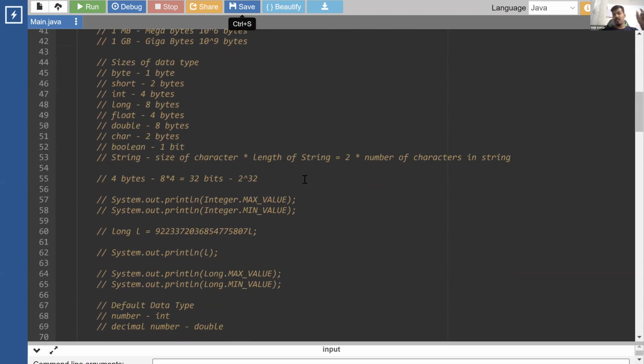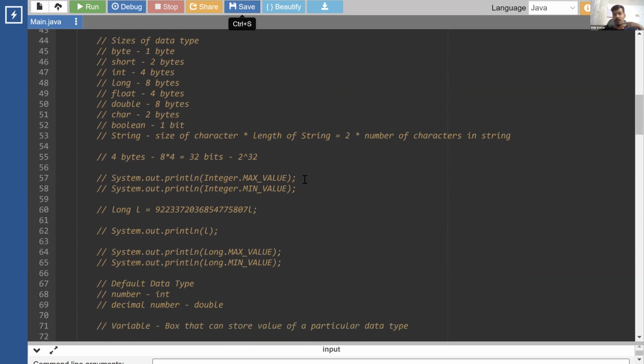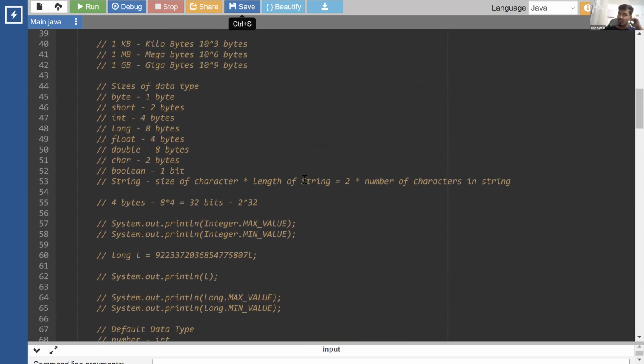So data type is what is the type of our data, and variable is the name that we have given to this data that we are storing. What is the name of the box that we have given to this data? Okay, are the sizes important? Yes, sizes are important. It's not very difficult to remember. I'll give you a simple trick.